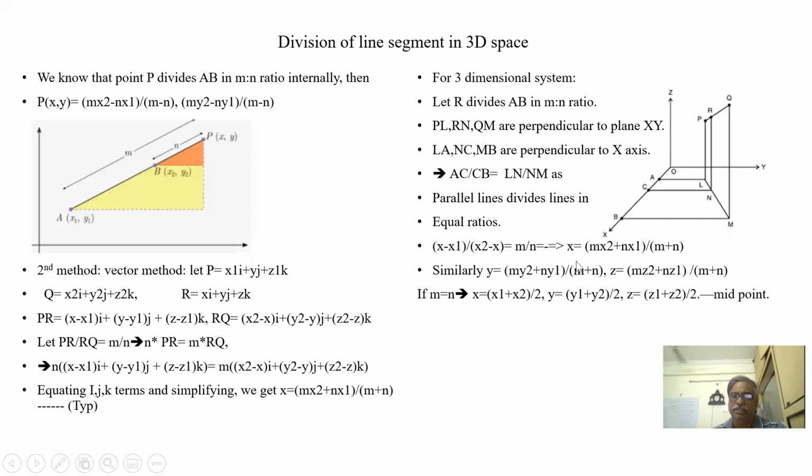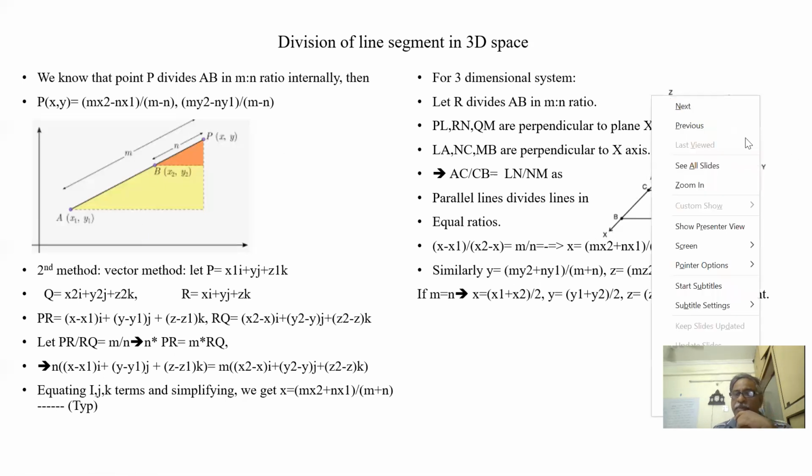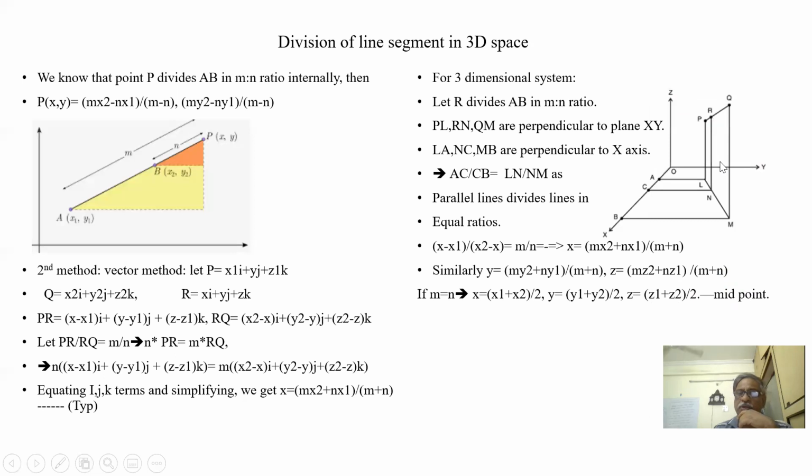So when I simplify this, the x value is mx2 plus nx1 by m plus n. Similarly, if I drop perpendiculars to the yz plane and the zx plane, I'll get the others also. They are the same as in my 2-dimensional system. By dropping perpendiculars, we are converting the 3-dimensional to a 2-dimensional system.